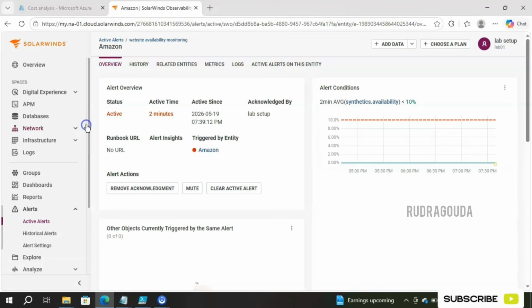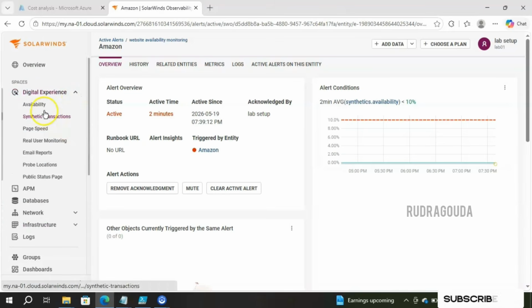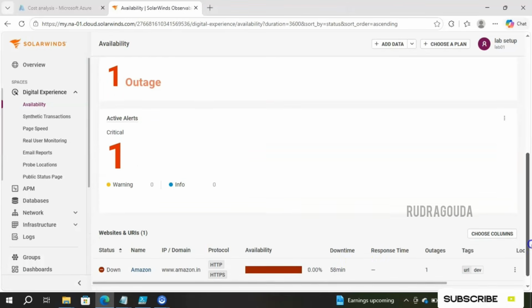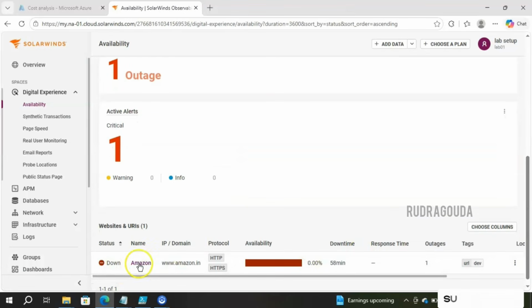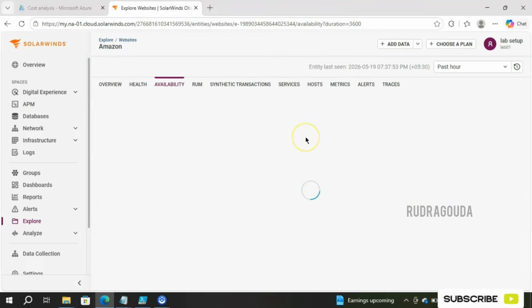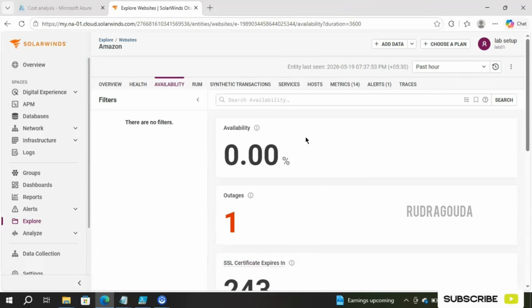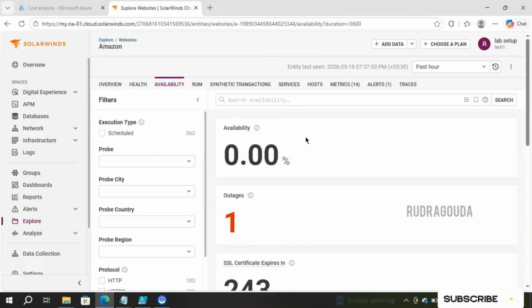So you will get that information inside the digital experience, and then go for the availability, then scroll down, and our interested part is Amazon, and I'll click on that one. So this particular website is showing as down because it is not matching a particular keyword. We already discussed this particular keyword matching. I hope you already understood that concept.